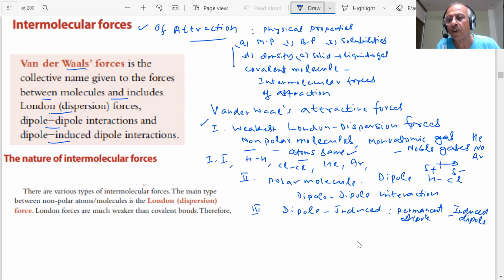Induced means this is a polar molecule, this is a non-polar molecule, student. So there will be dipole induced dipole forces also, which will be a part of this when we study them. And the fourth one, which is stronger than all of these, is where there is hydrogen bond. This is the most important, hydrogen bond. You are aware of that. Wherever there is a hydrogen bond, how much the properties change.